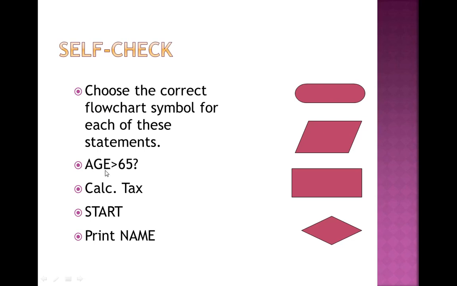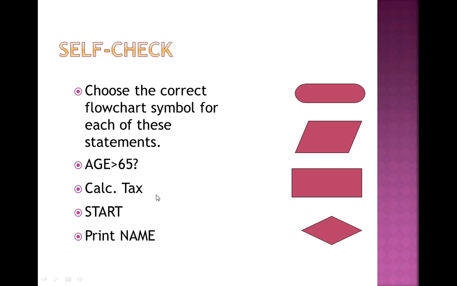Suppose I have to give the condition that age is greater than 65. Which flowchart symbol am I using? As this is a decision, it is used with the diamond box.